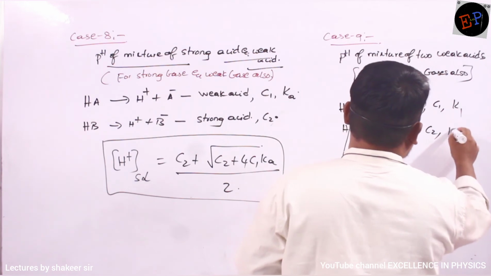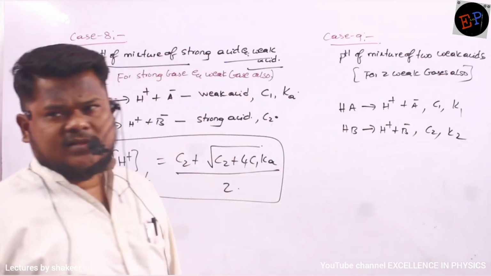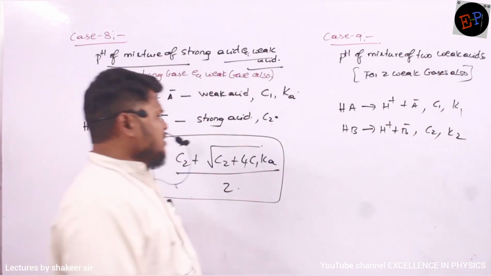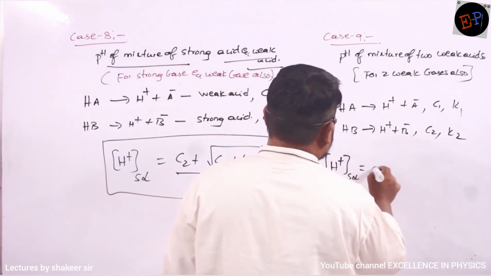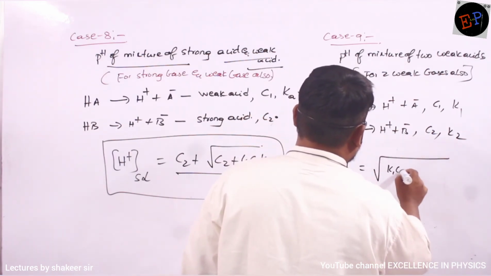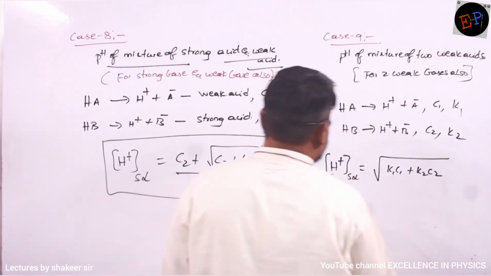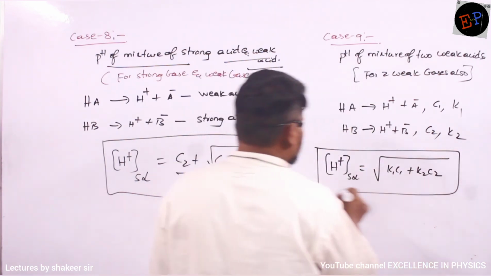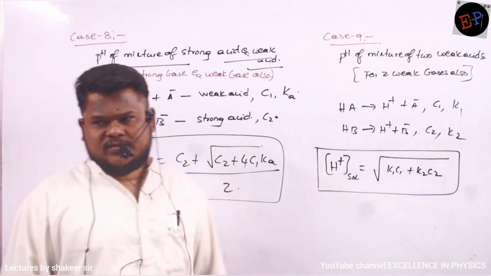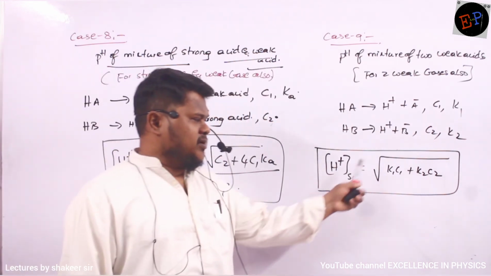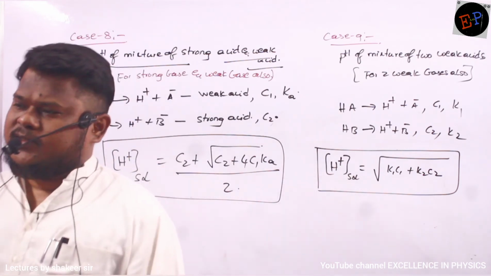Concentration is C2, dissociation constant is K2. Then if it is an acid, H plus ion concentration of solution, how can I write? This is equal to square root of K1 C1 plus K2 C2. That's all. This is the formula. Similarly, same relation you can write for OH minus concentration of the solution also. This is also square root of K1 C1 plus K2 C2.